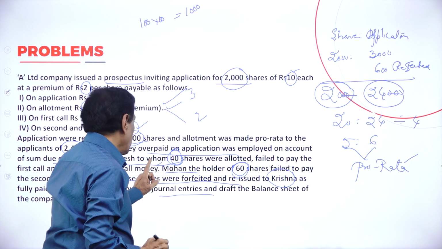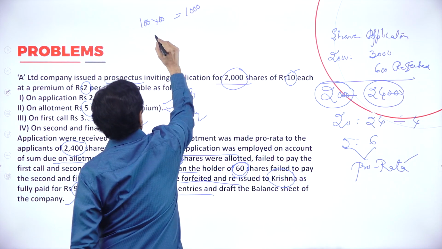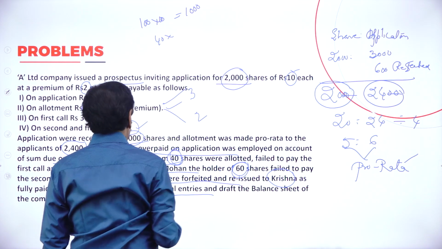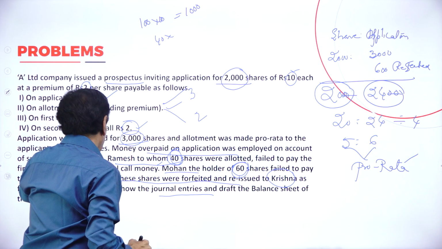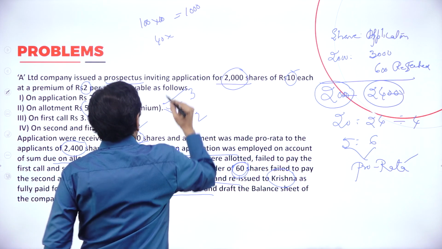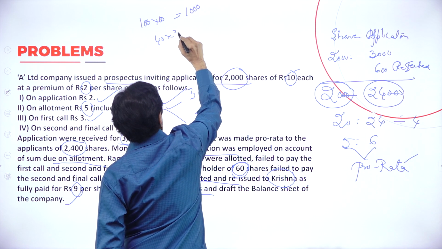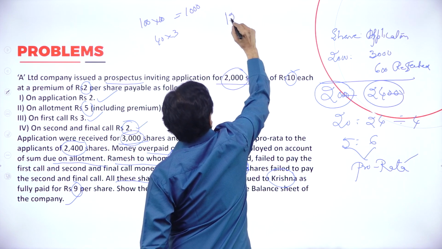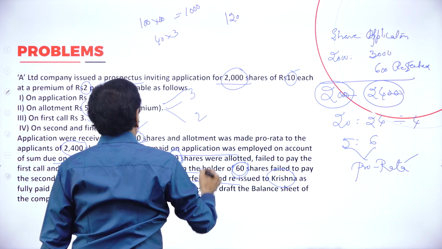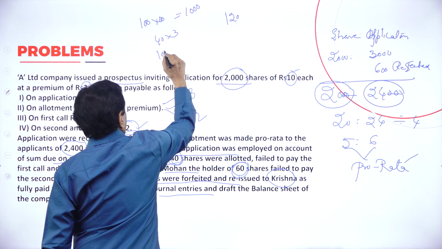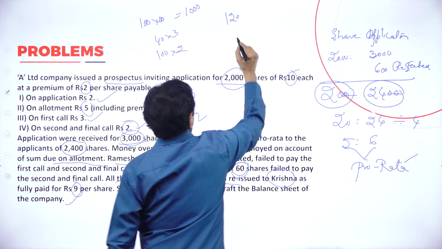This man who holds how many shares? 40 shares. Fails to pay what? Fails to pay the first call. What is the first call money? 40 into 3. This is 120 he fails to pay. Regarding the final call, both have paid. 100 into 2, 200.